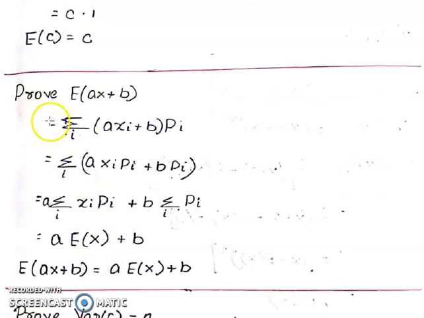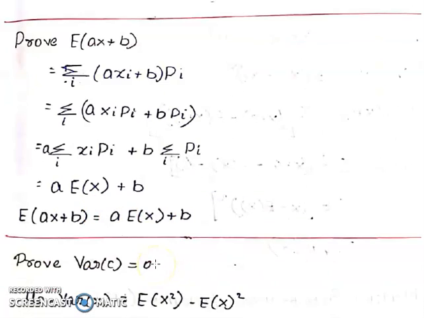Same thing here. Prove E of ax plus b equal to a E of x plus b. Right? Apply definition. I running from 1 to some number, (a xi plus b) into pi. Multiply by pi. Okay. Take constant away: sigma xi pi, take constant away, sigma pi. So this is the E of x formula. Sum of all the probabilities is 1. Okay, we get this result.